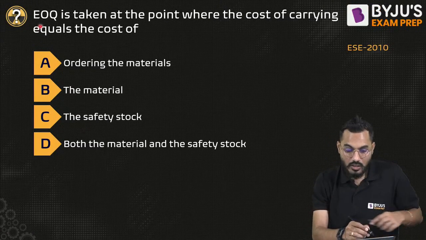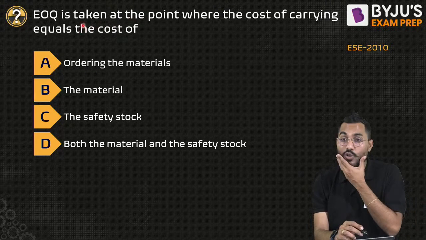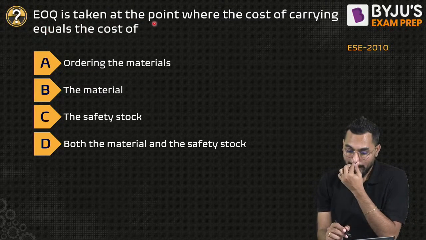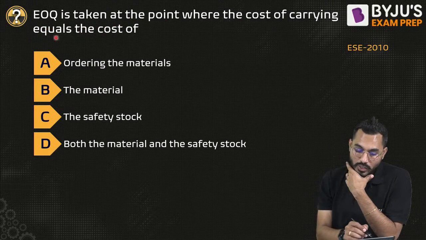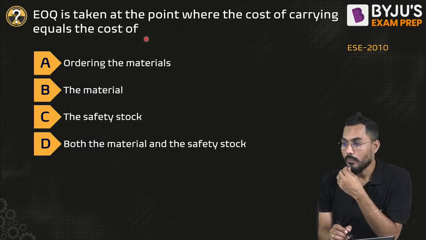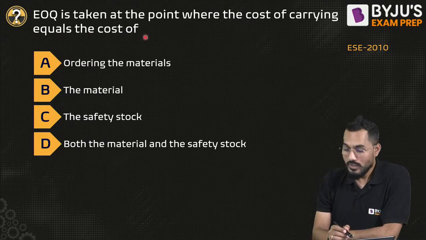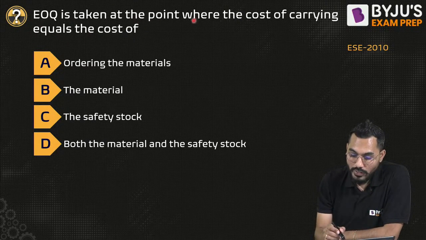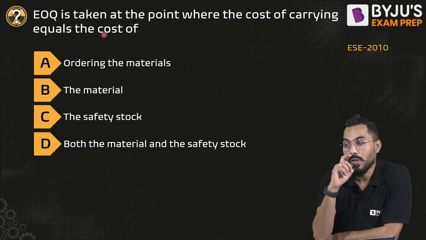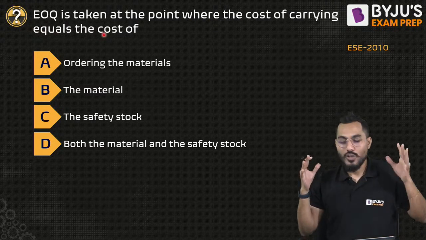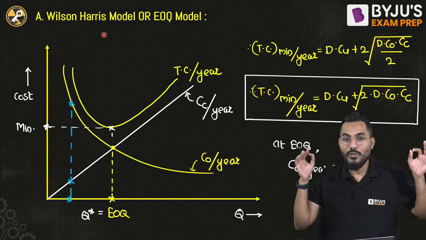Next. EOQ is taken. EOQ means what? Economic order quantity is taken at the point where the cost of carrying is equal to the cost of what? So we know that economic order quantity, if I go and talk about this,